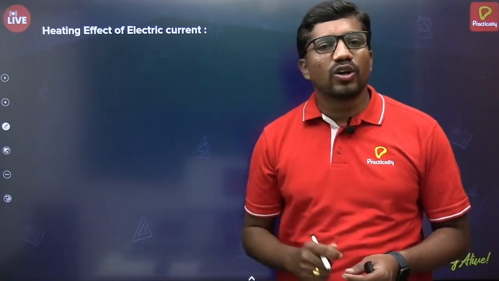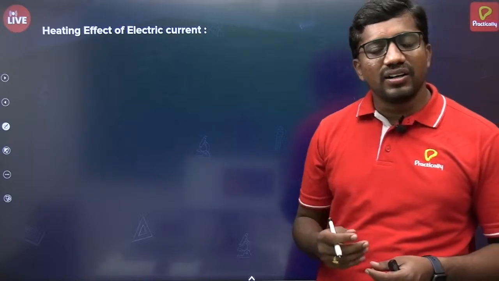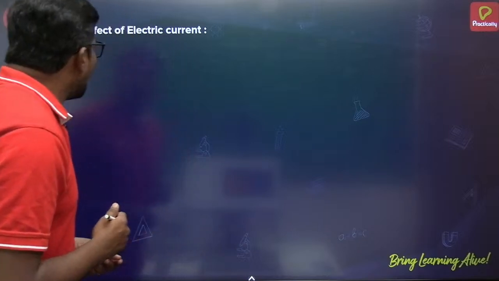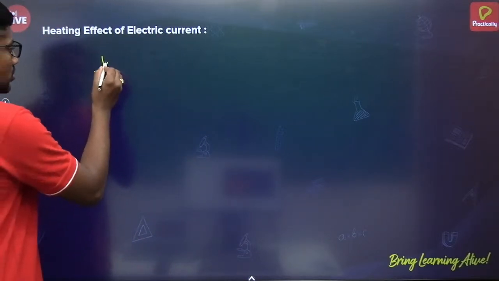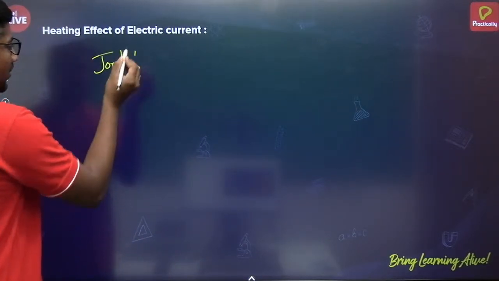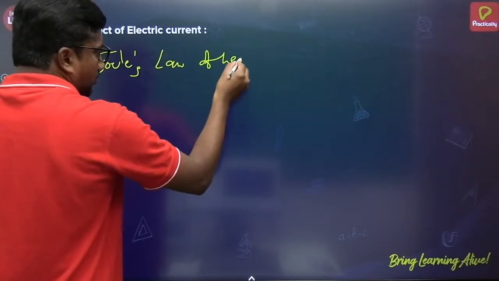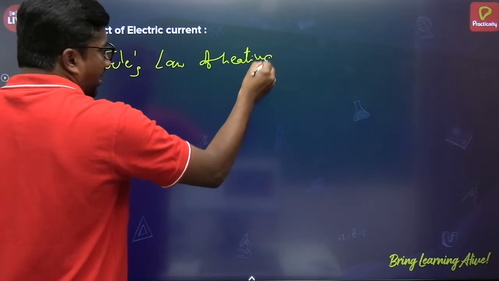So the heating effect of electric current is nothing but the phenomenon of development of heat around the surface of the conductor due to the flow of electric current through it. This heating effect of electric current was explained by Joule, and in his honor we have Joule's Law of Heating.